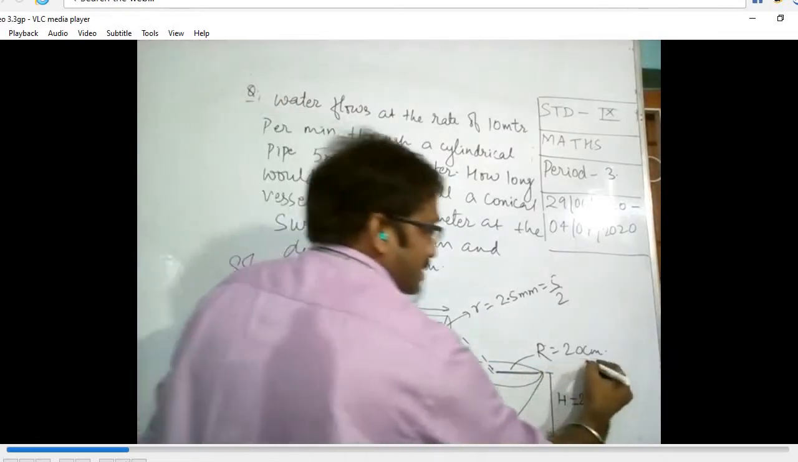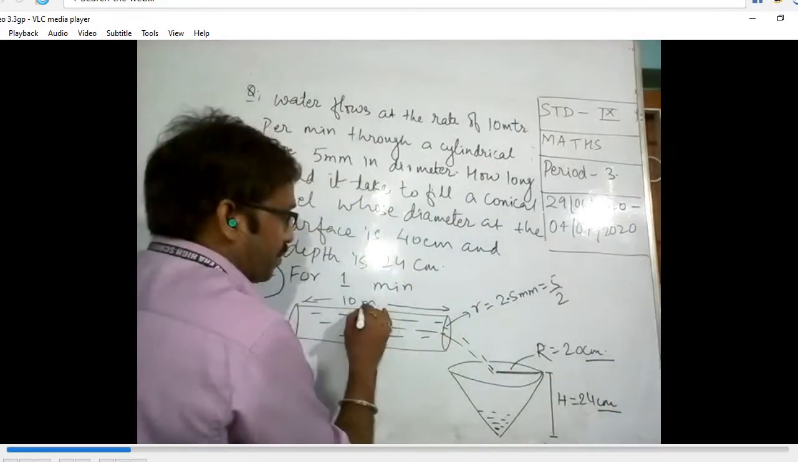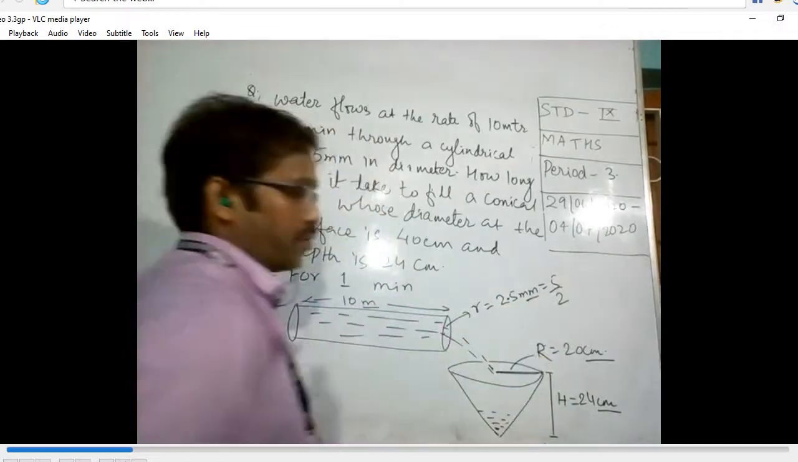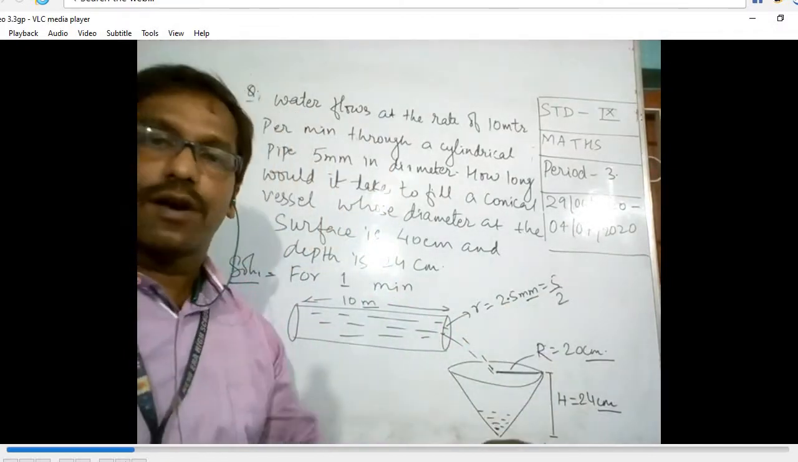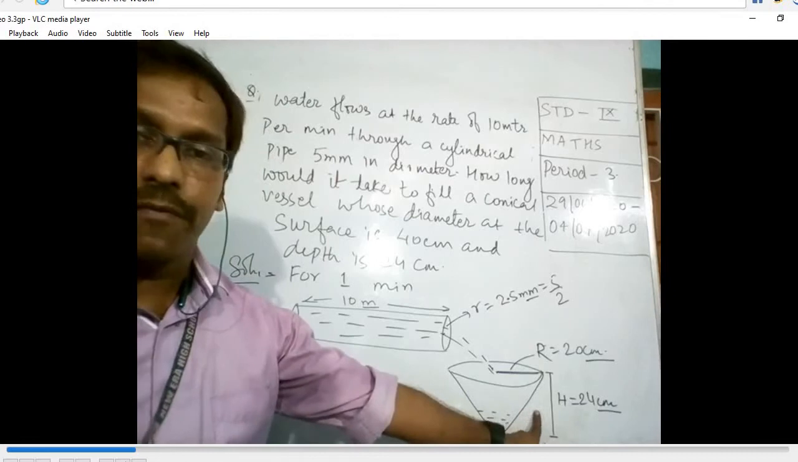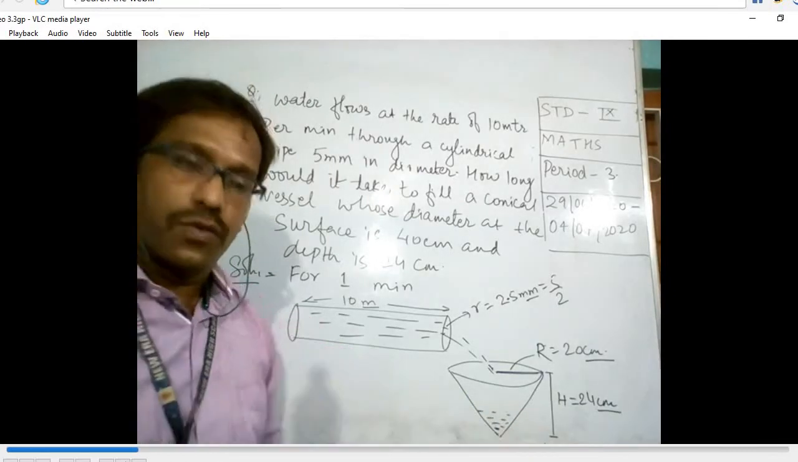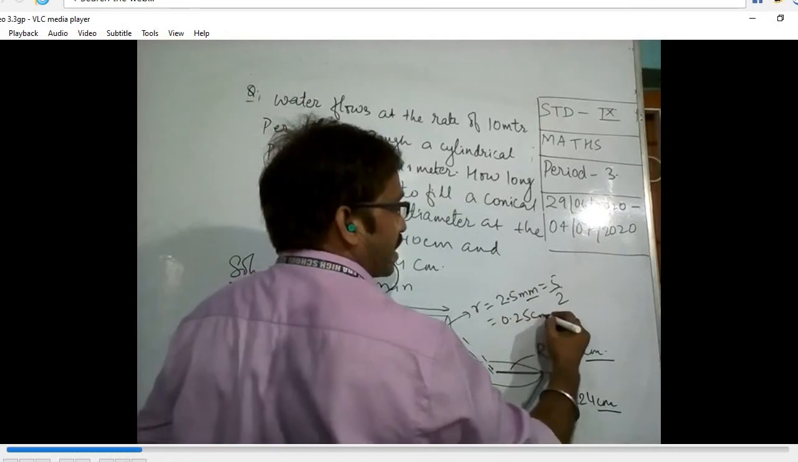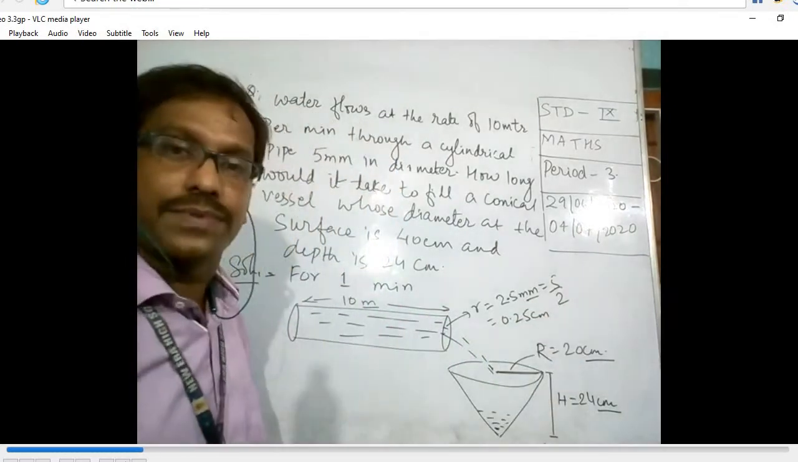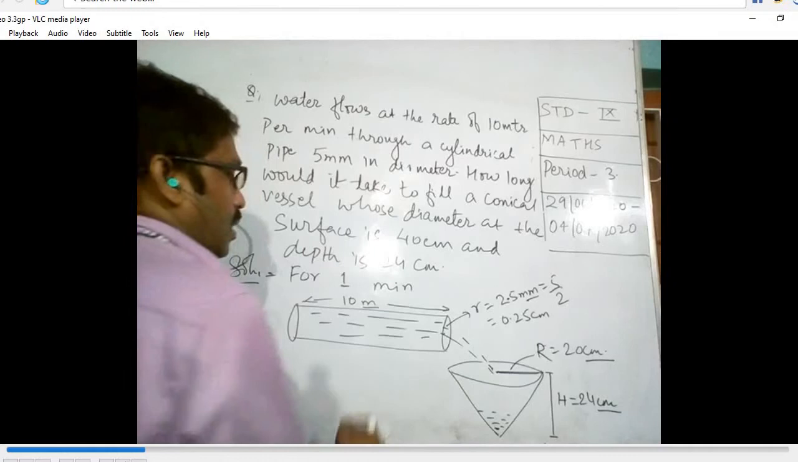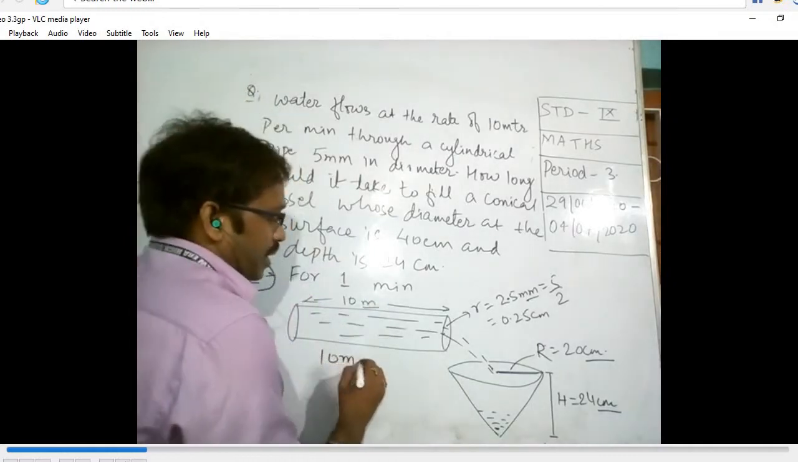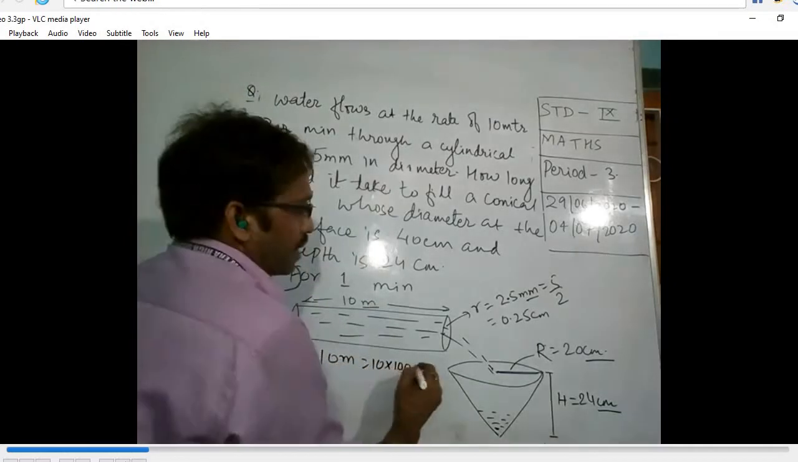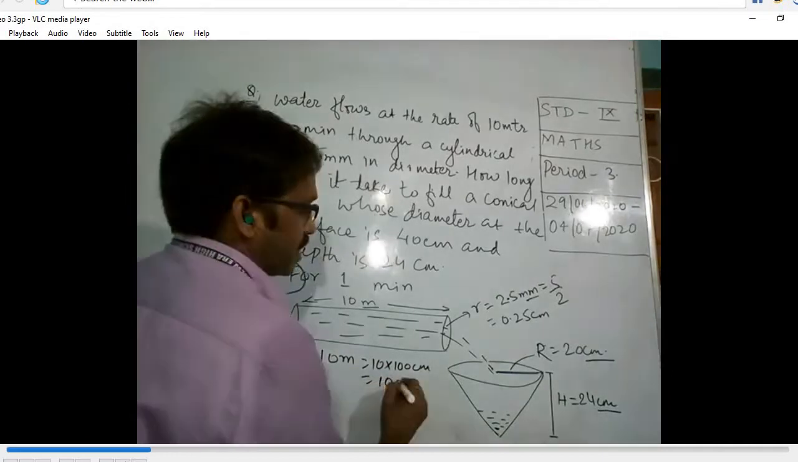See here, this is in centimeter, this is in centimeter, this is in meter, and this is in millimeter. So I would like to convert all of this into centimeter because my main vessel is in centimeter. So this radius will become 0.25 centimeter from the conversion table. And this 10 meter will become 10 into 100 centimeter, that is 1000 centimeter.